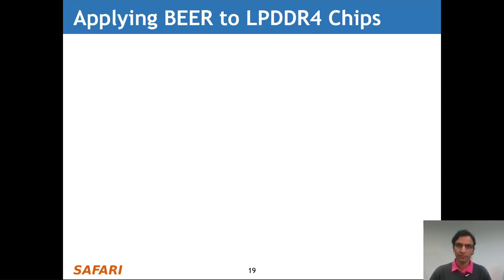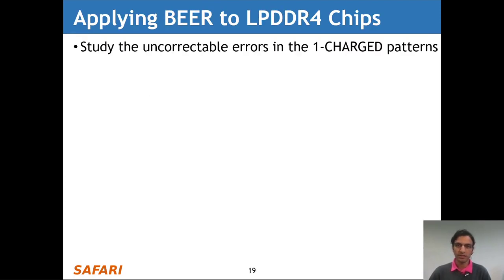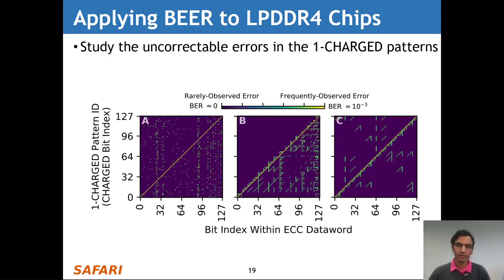Now let's take a look at what happens when we apply BEER to real DRAM chips. In this experiment, we study the uncorrectable errors in the 1 charge test patterns only. Now in these figures, we show the uncorrectable errors for a representative chip from each of the 3 different manufacturers labeled as A, B, and C. The x-axis for each figure shows the bit index within a 128-bit ECC data word, and the y-axis shows each of the 128 1-charge test patterns, as indexed by the position of the charged bit in that test pattern.